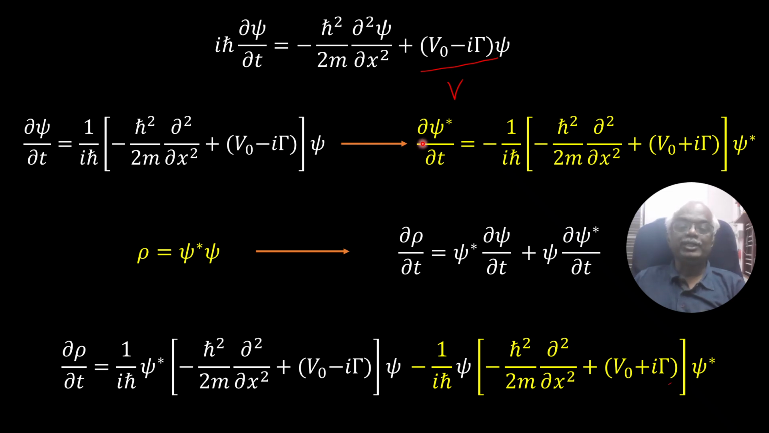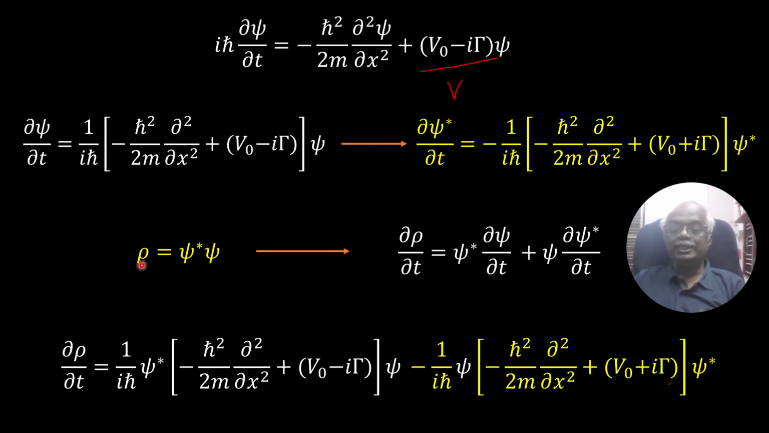Similarly, you take the time derivative of psi star, that is the complex conjugate of psi. Wherever i comes, you change the sign. So this will become minus 1 over i h cross. The kinetic term is not complex, so I am keeping it as it is: minus h cross squared over 2m delta 2 over delta x2. Here I am changing this minus i to plus i because it is a complex number. I am taking the complex conjugate of this side.